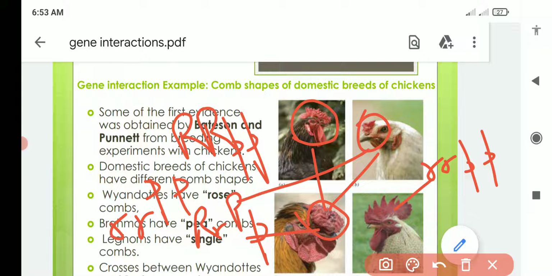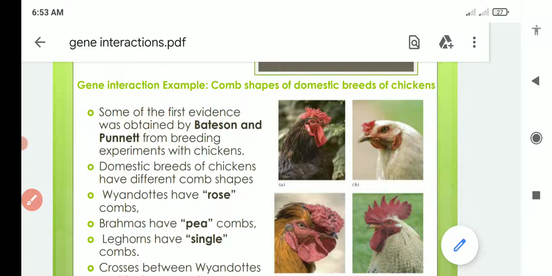So you can see that when the genes are present in different combinations, they are giving us different phenotypes. Why is it so? It is due to gene interaction. Okay, the two genes are interacting with each other in various ways, and they are giving us different types of phenotype.